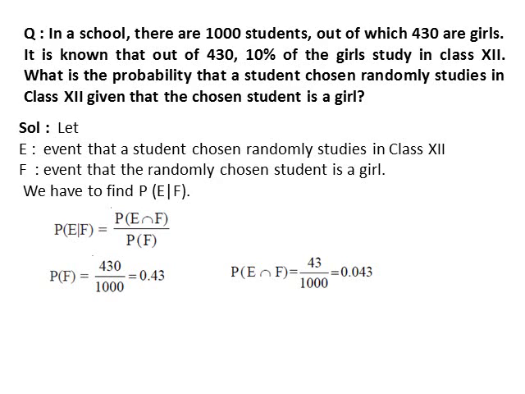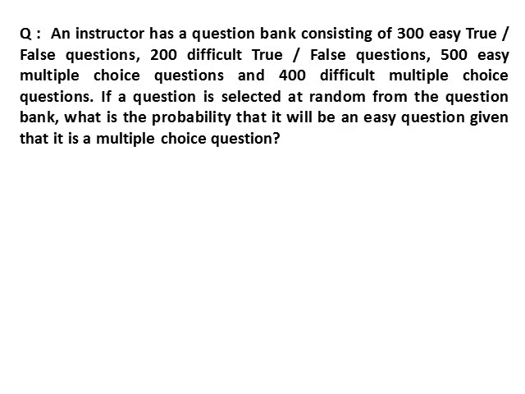So, probability of E intersection F equals 43 upon 1000. Now, substituting the values, we get probability of E given F equals 0.1.